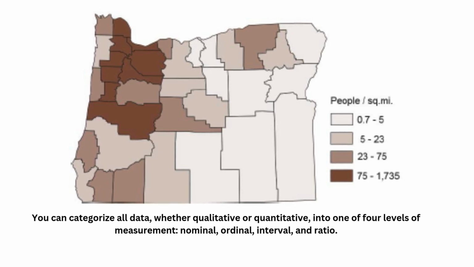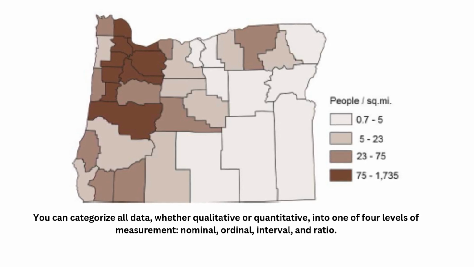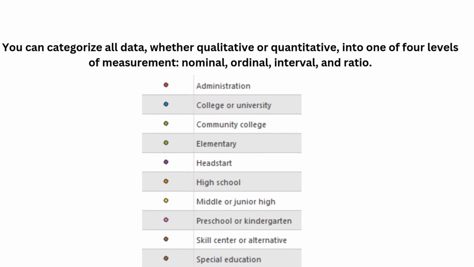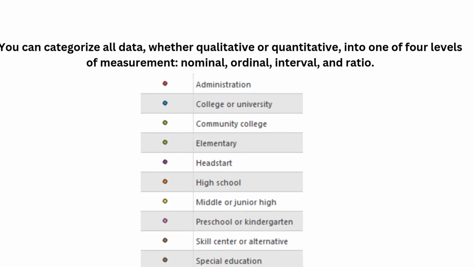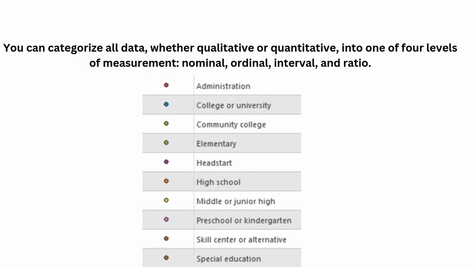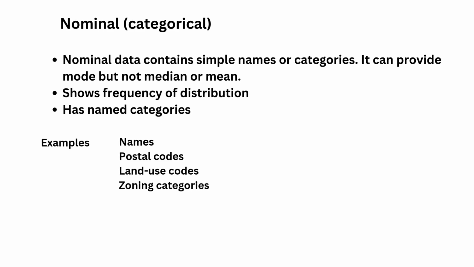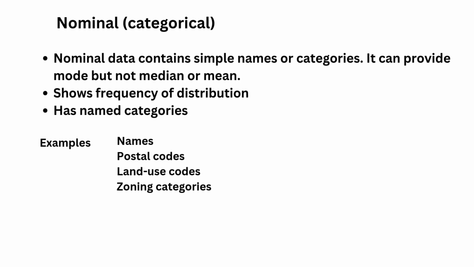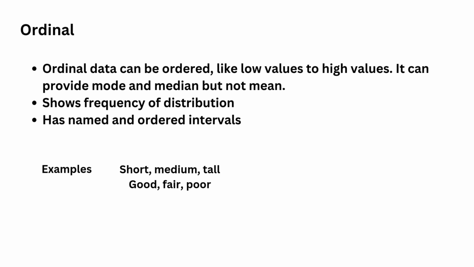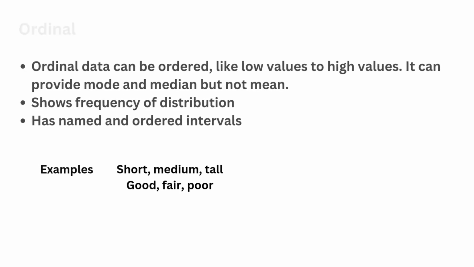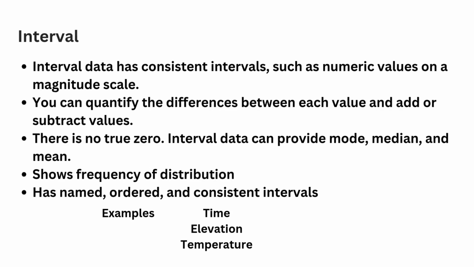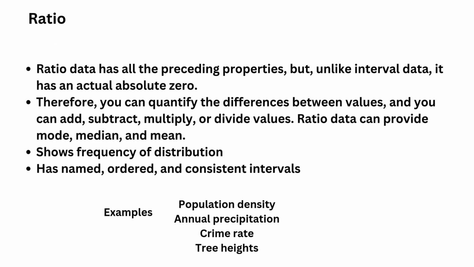Levels of measurement for cartographic data. You can categorize all data, whether qualitative or quantitative, into one of 4 levels of measurement: nominal, ordinal, interval, and ratio. The categories are then used to create symbolization that will show the differences among the features. The nominal and ordinal levels are associated with qualitative data, and the interval and ratio levels are associated with quantitative data. After you categorize your data layer, you will better understand how to symbolize it on your map.